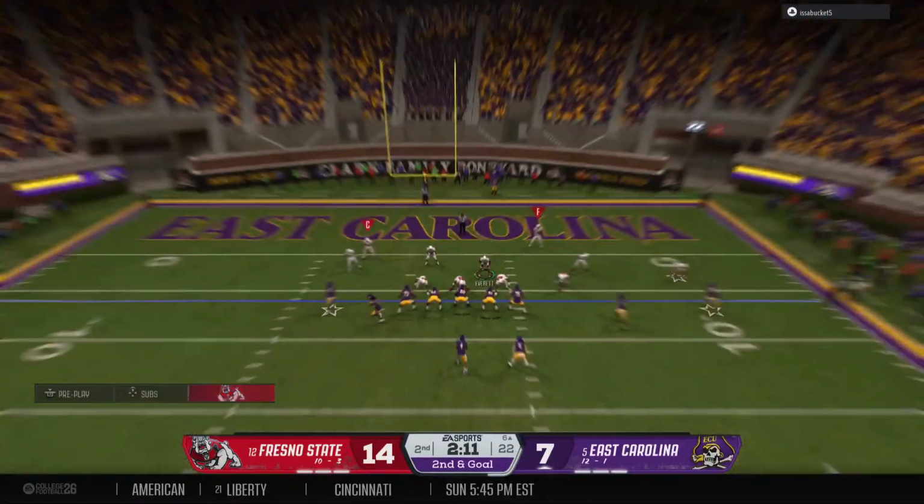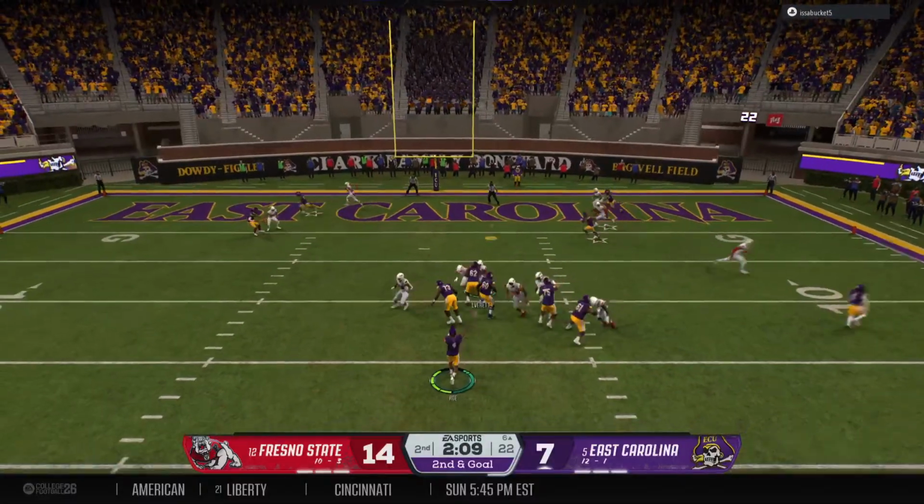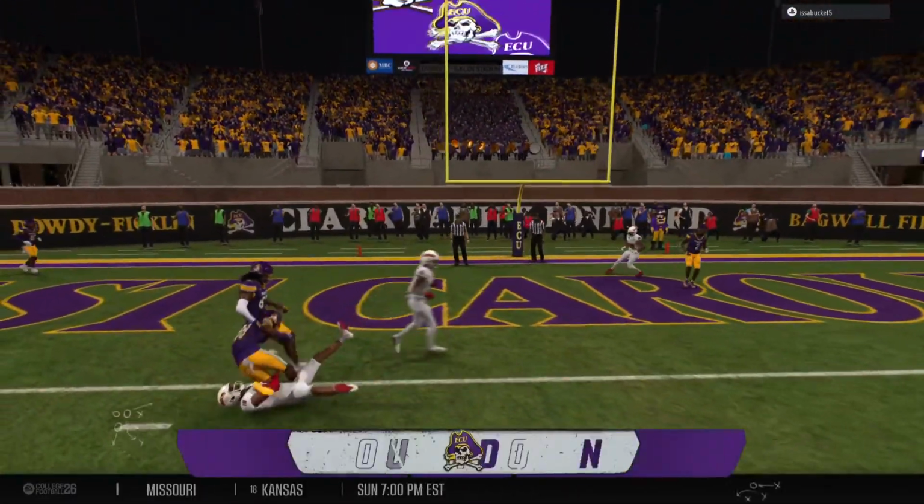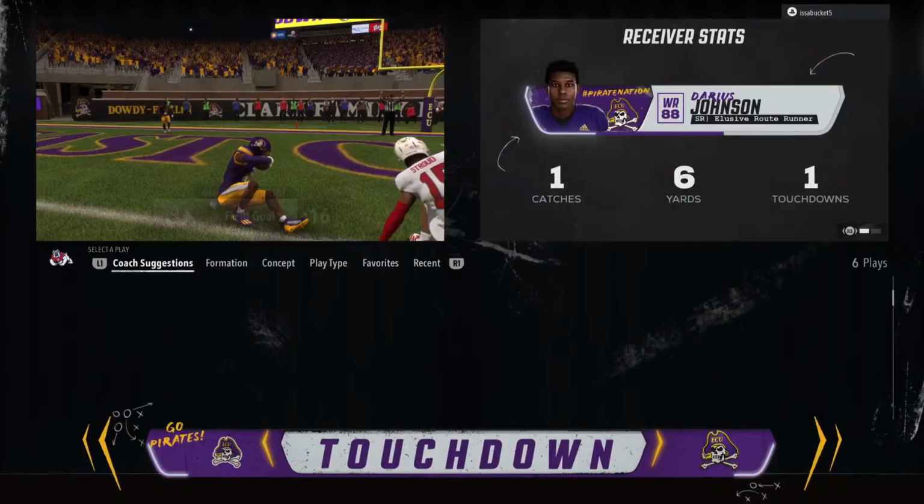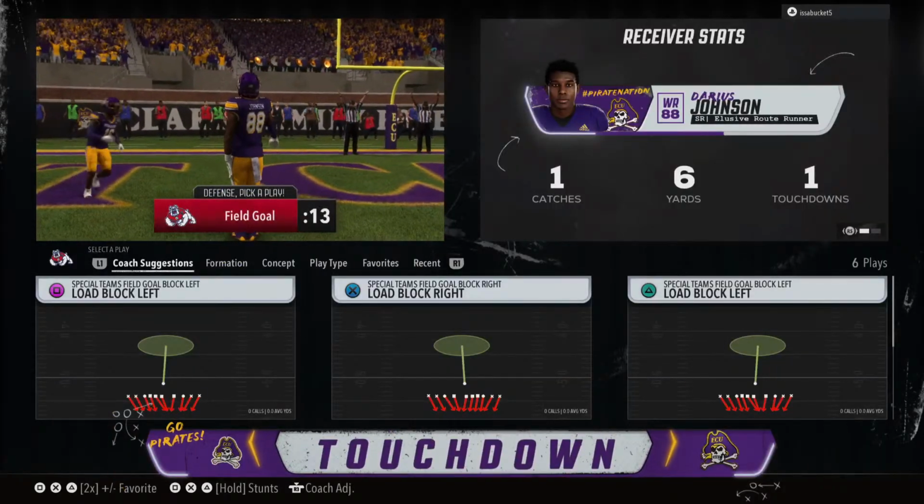Movement here from the tight end. They look to throw it here on second down. He's got it right near the end zone. And he scores! Touchdown, East Carolina.